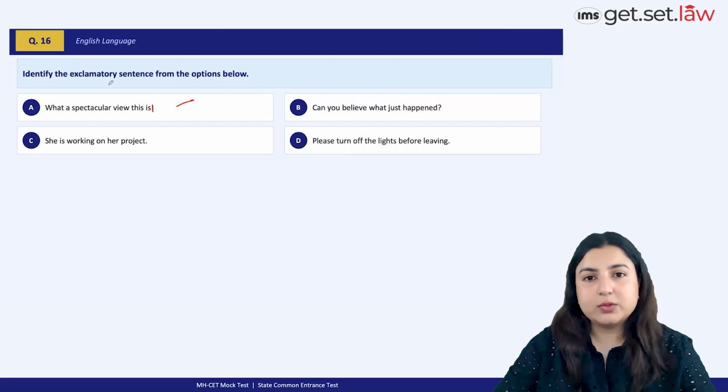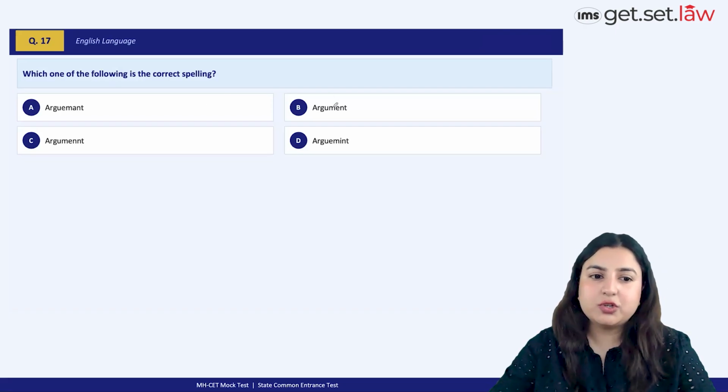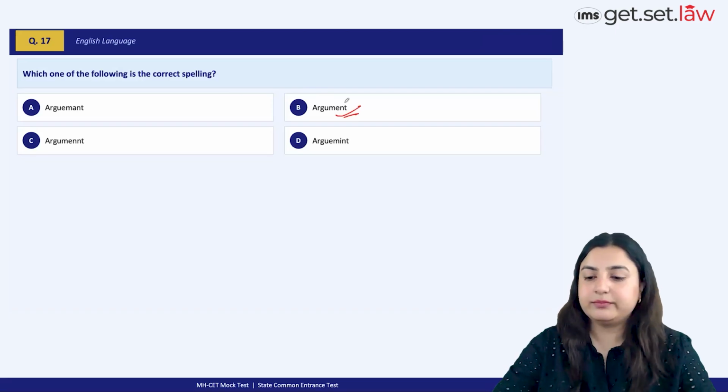No other sentence here uses an exclamation mark. Again, another question on spellings and super easy questions. I mean, scoring a full 24 out of 24 should not be a difficult feat at all. If everybody is going to write this paper, I would expect each and every student who's going to attempt the exam, and should a passage or questions of a similar nature be asked, I think everybody will be able to score full marks here. So the correct option choice is argument.